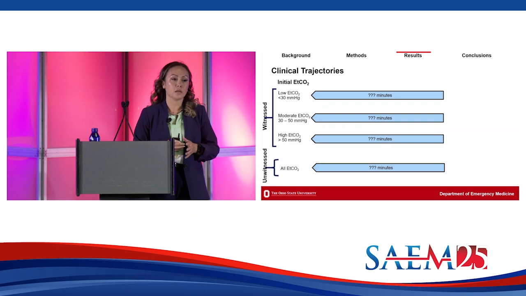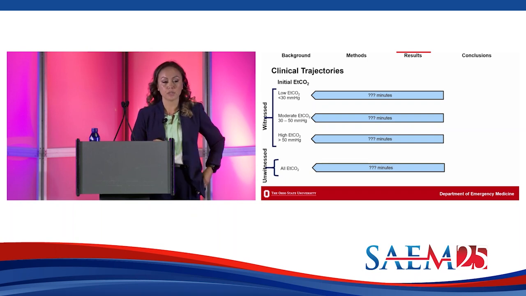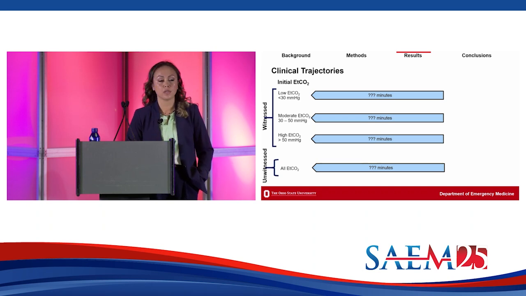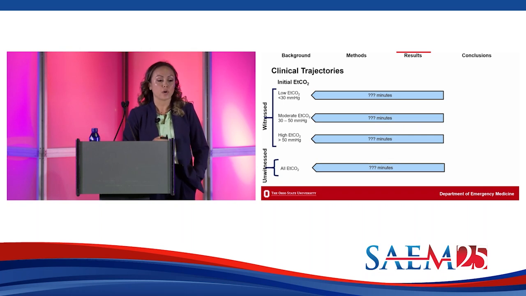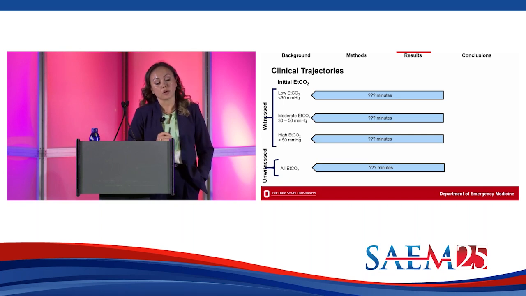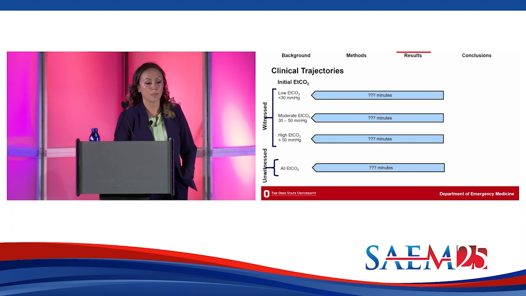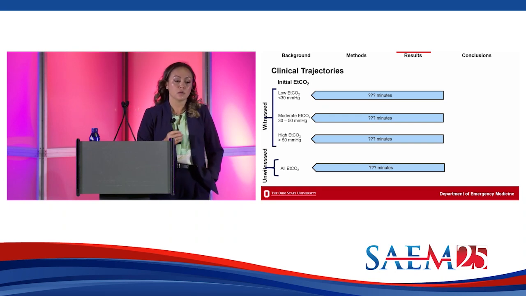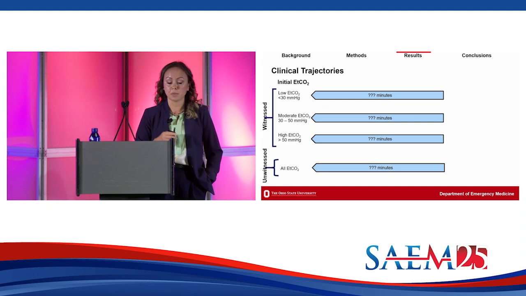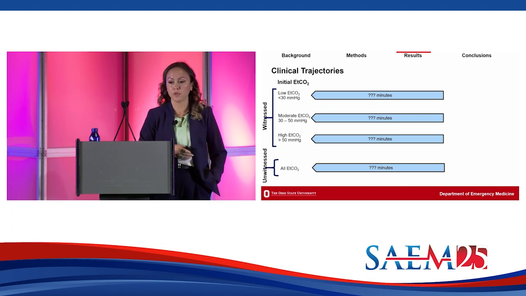When we began to analyze our capnography trajectories, we were actually able to further classify our witnessed cardiac arrest into 3 clinical phenotypes, essentially. So for our witnessed cardiac arrest, they were characterized by an initial capnography value being low, moderate, or high. All of our unwitnessed cardiac arrest group-based trajectories performed uniformly, so those will be presented as one cohort. So in the coming slides, I'm going to present 4 cardiac arrest phenotypes to you.